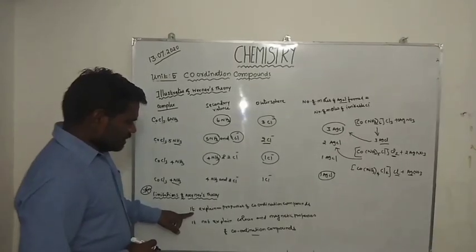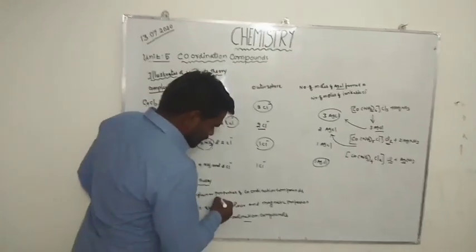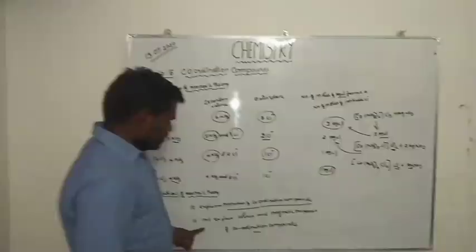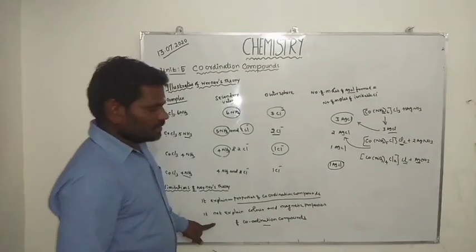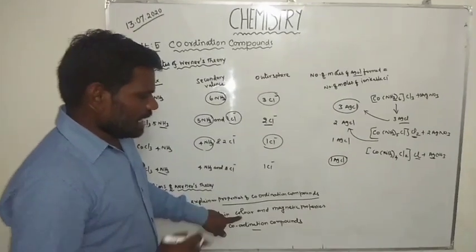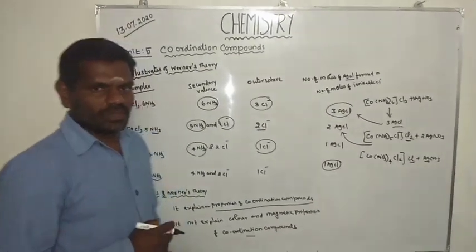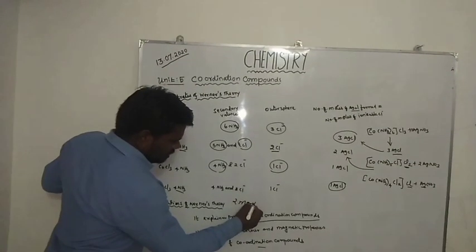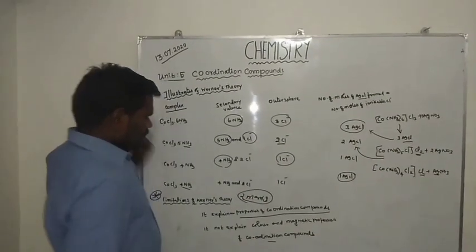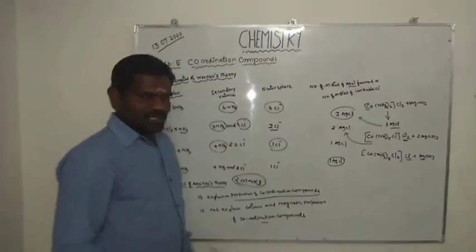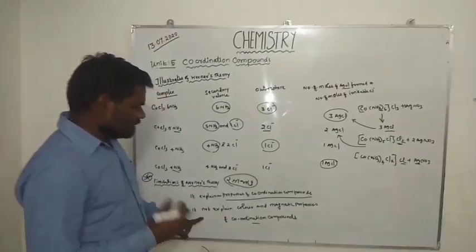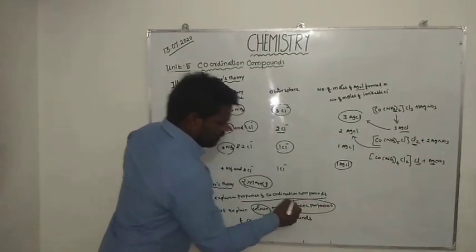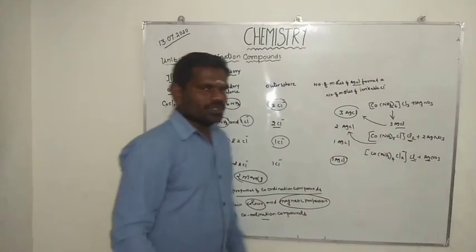In Werner's theory, he explained the properties of coordination compounds, but it does not explain the color and magnetic properties of the coordination compounds. Very important two-mark question: it explains a number of properties of coordination compounds, but it does not explain the color and the magnetic properties.